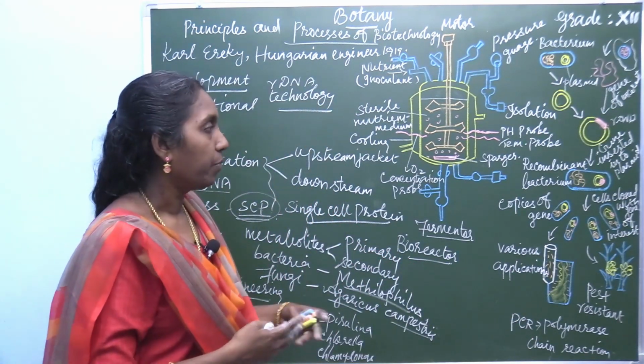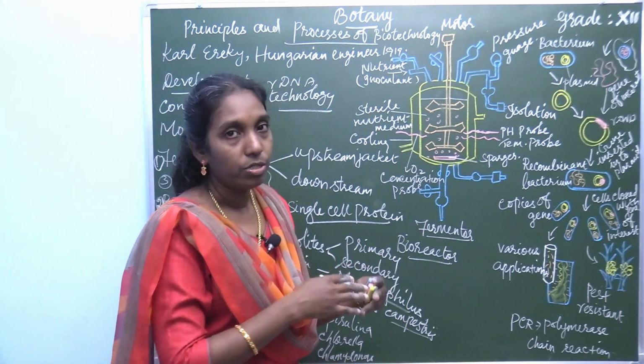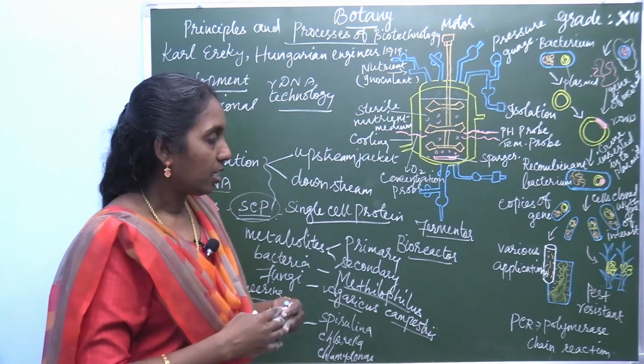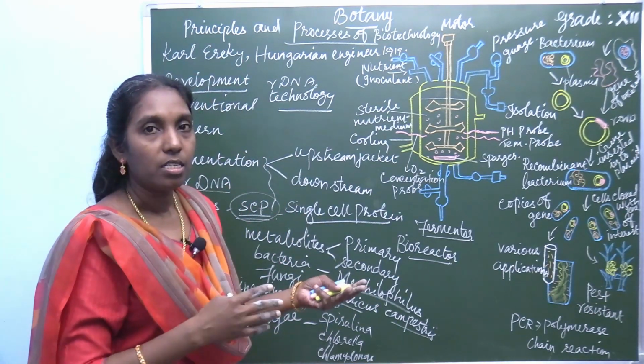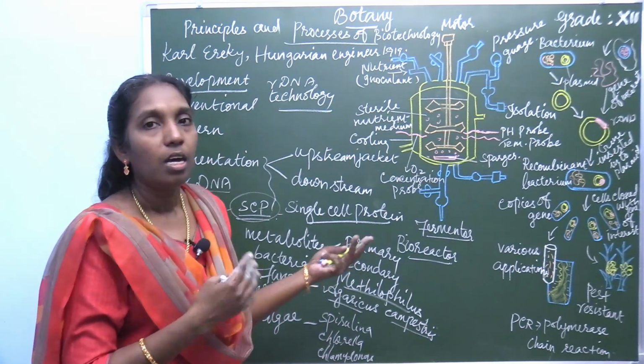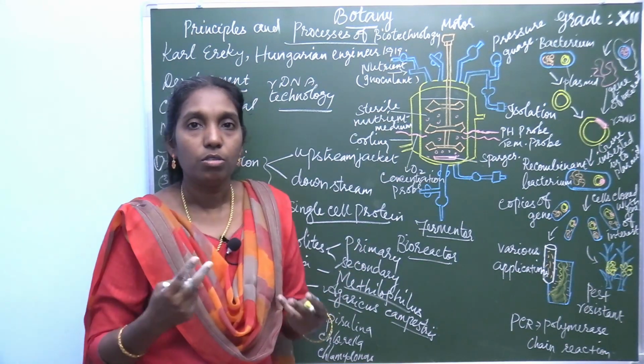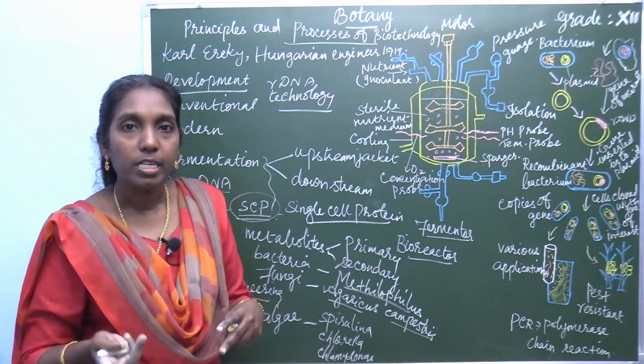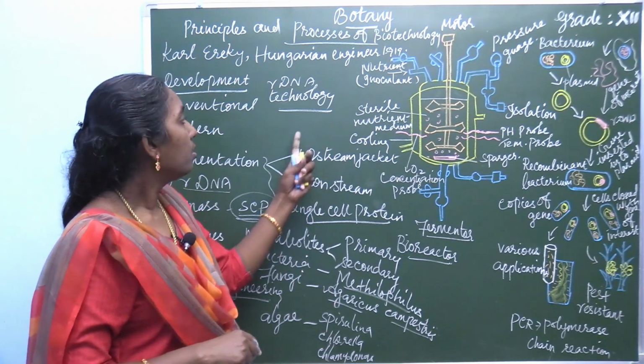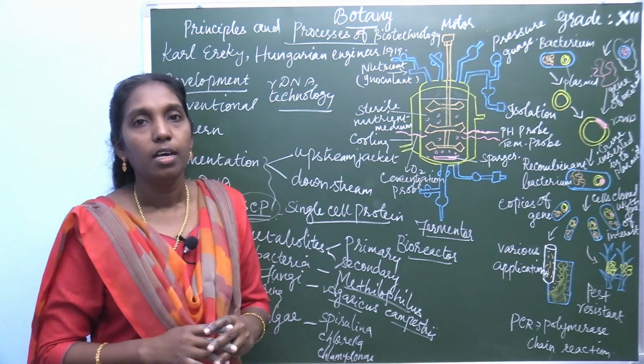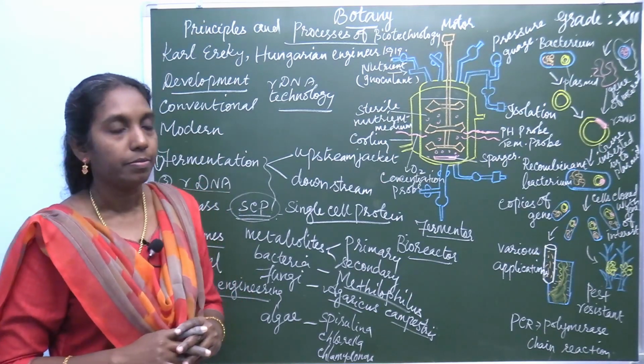And it is again introduced into the bacterial cell, either bacterial cell or protoplasmic fusion. Mainly in genetic engineering, protoplasmic fusion or rDNA technology is used.